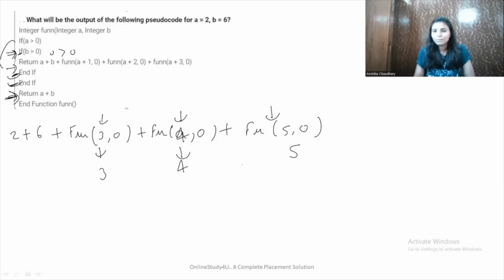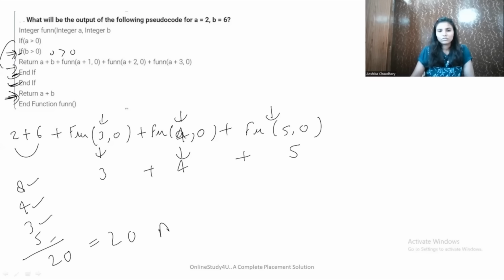Now we have to simply add them all. So 2 plus 6, plus 3, 4 and 5. So we need to add it all. So 20 will be the correct answer over here. So this will be the answer for your question. So yeah, let's move on to the coding question now.